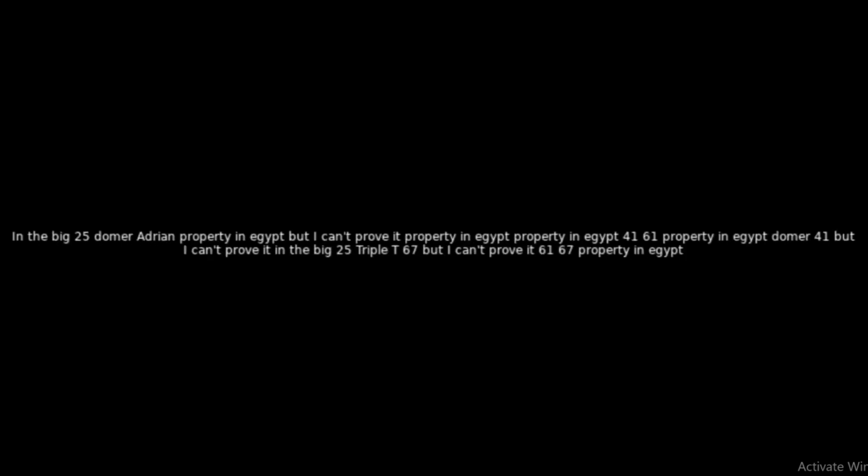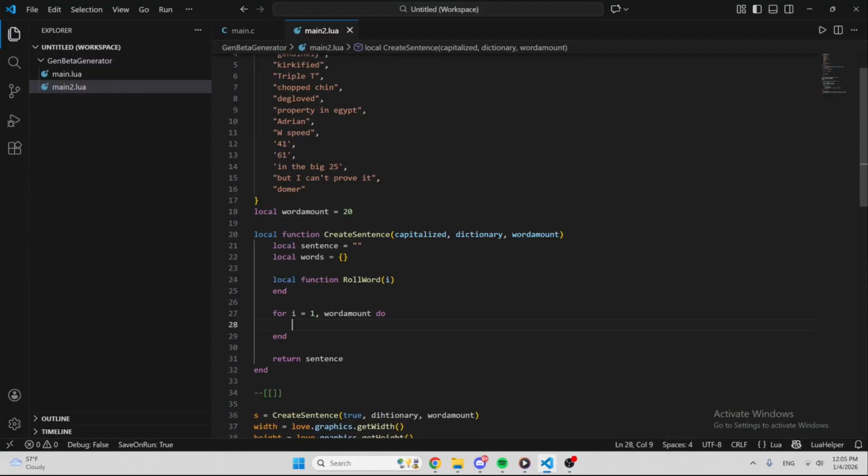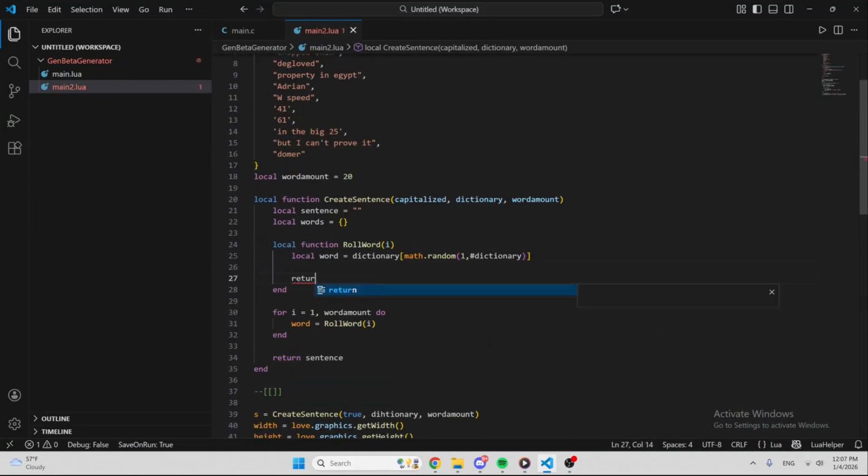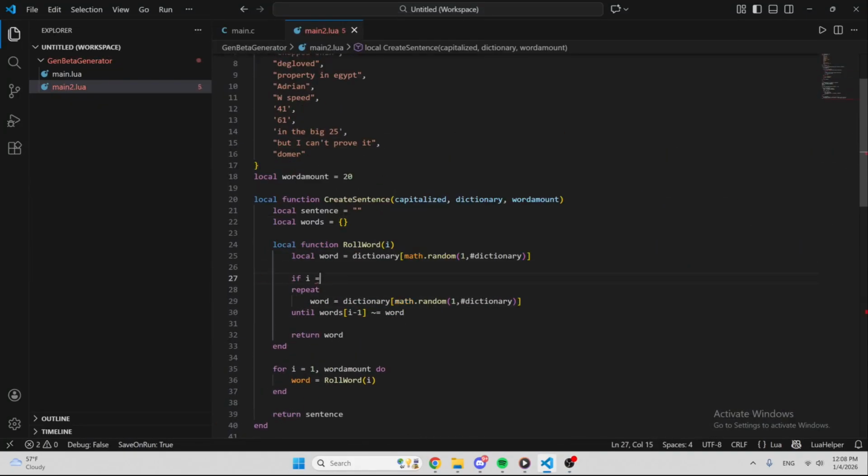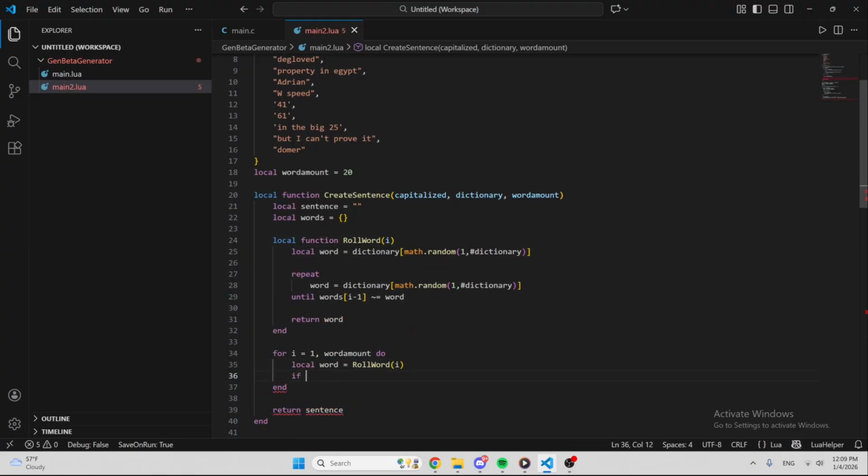That all being said, I still don't like it. This isn't the most readable code, and it still has a chance of repeating the same words. So I decided to make the whole script again. The fix was very simple. Instead of deciding which words to put in and inserting it as it goes, I decide the words on a table before compiling all of them in a string, kind of like the first script.